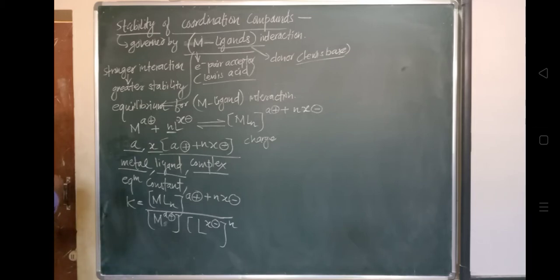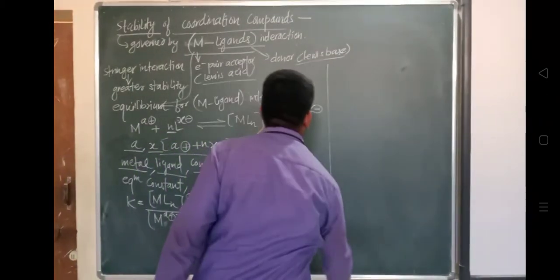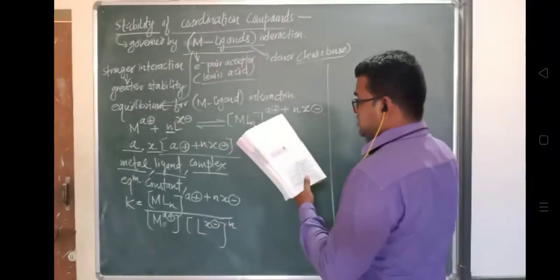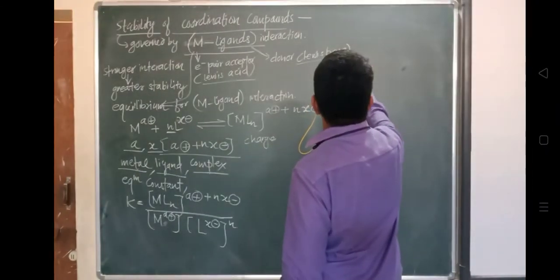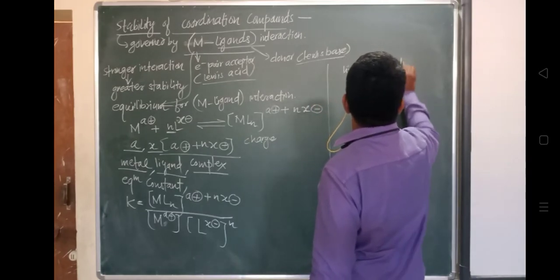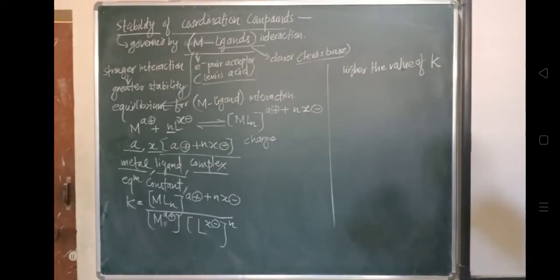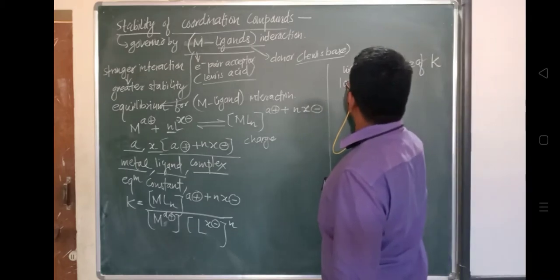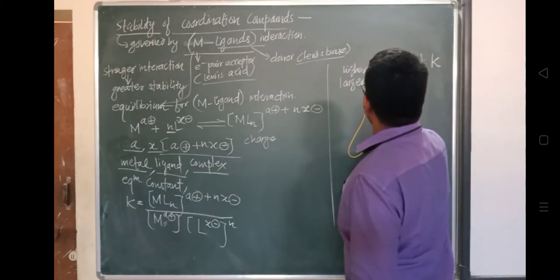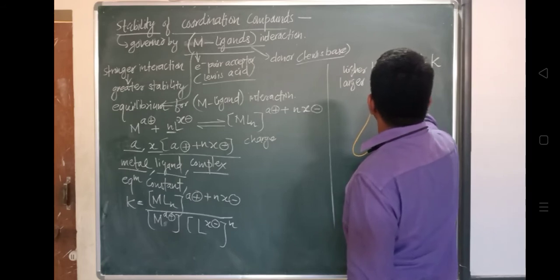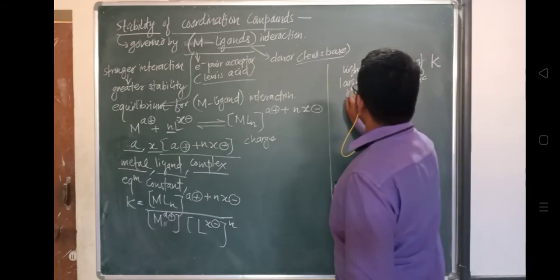Okay, so what we can predict based on this: the higher the value of K, that is the equilibrium constant, the larger will be the thermodynamic stability. That is the reason it depends upon this equilibrium constant; that's why we have already written this.